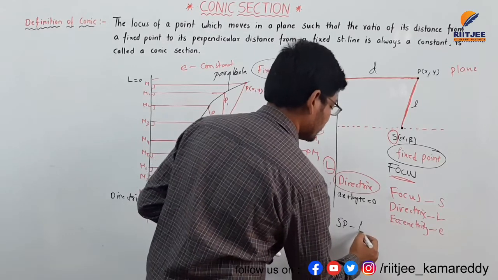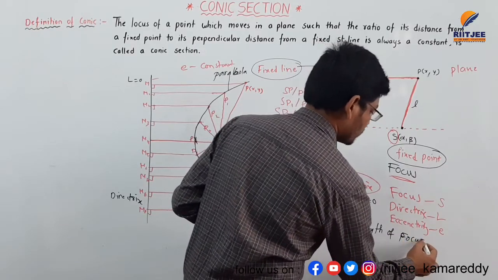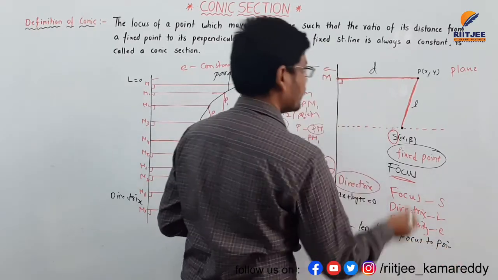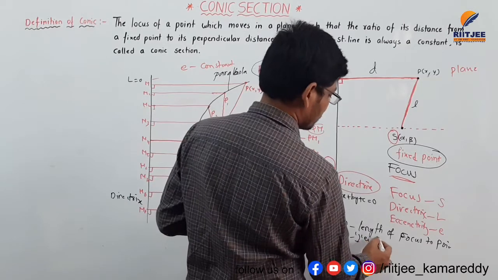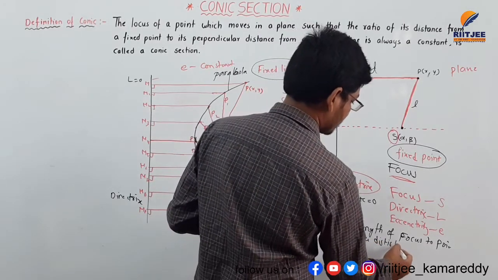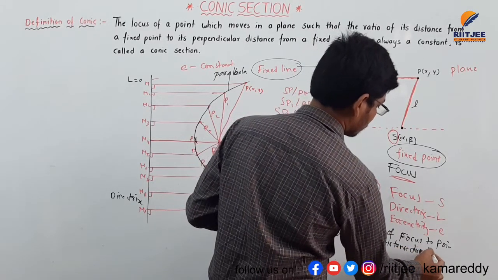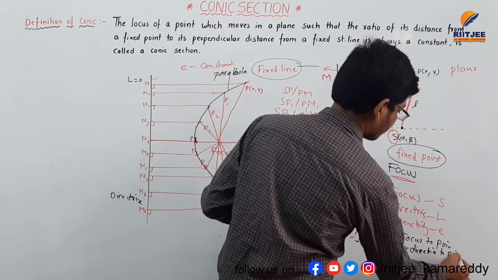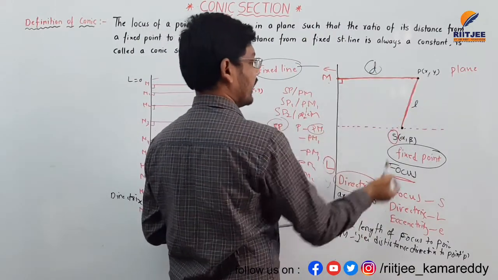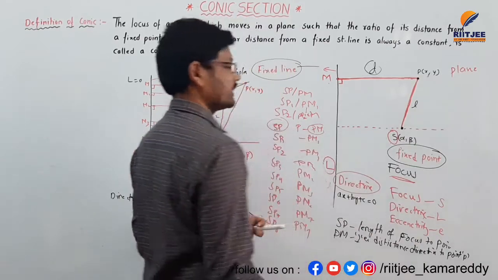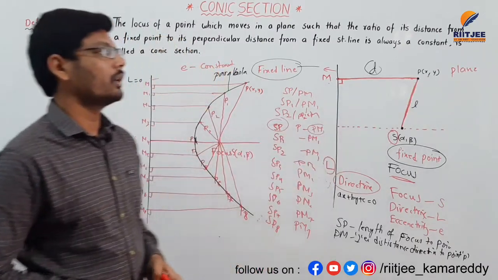SP is the length from the focus to the point, small l, and d is the perpendicular distance PM from the fixed directrix to the point P. So d is the perpendicular distance to the point P, and l is the distance from the focus to the point P.